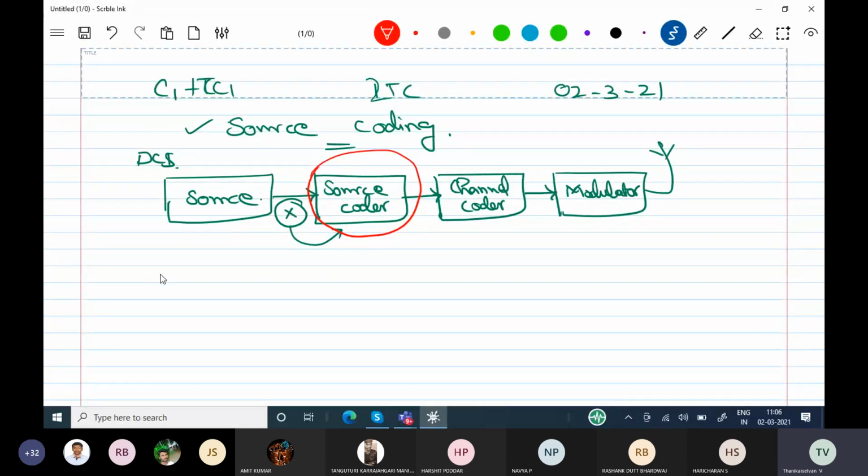Source coding, or the source coder, is the system that does the source coding process.